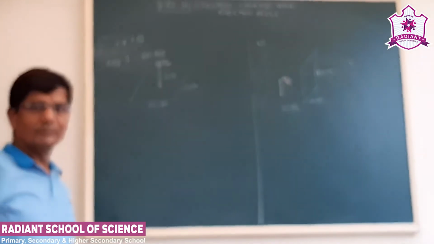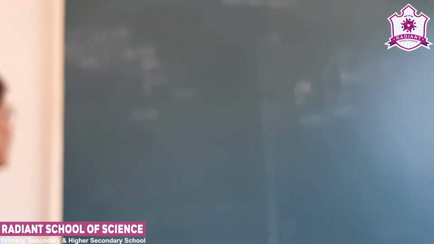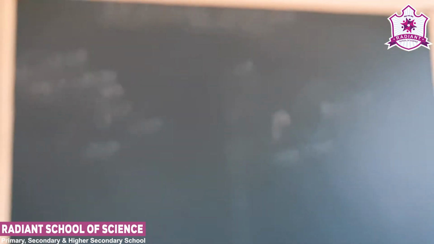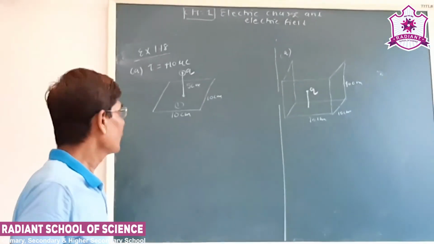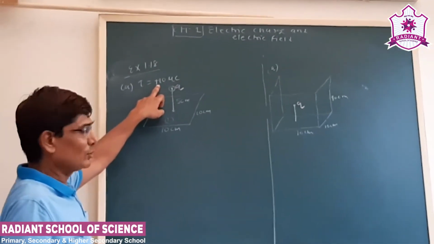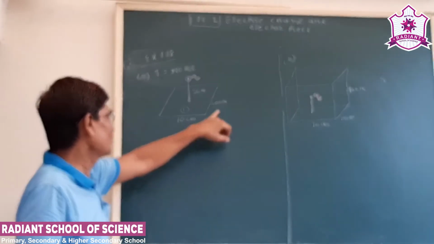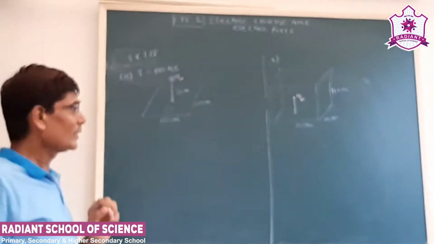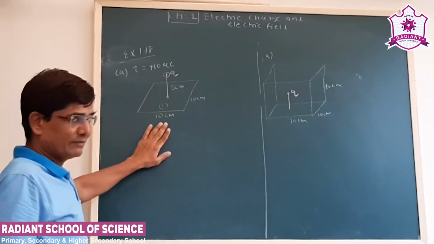Now here we have to find out, see, a plane surface of 10 centimeter by 10 centimeter side. A charge q of 10 microcoulomb is placed at a distance of 5 centimeter from the surface like this. We have to find out the flux linked with this surface.